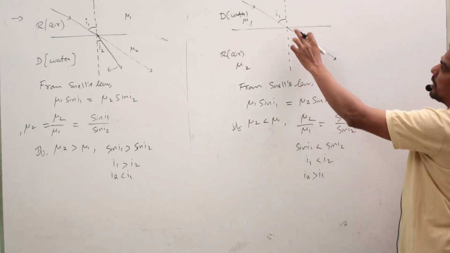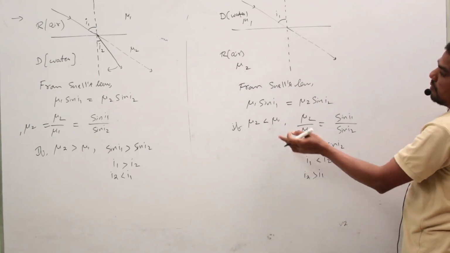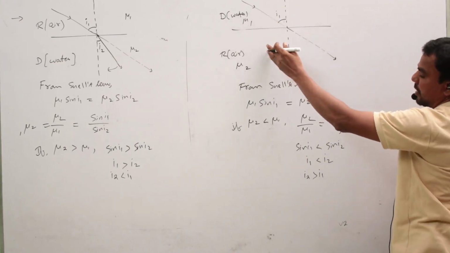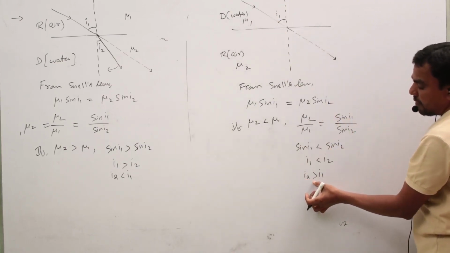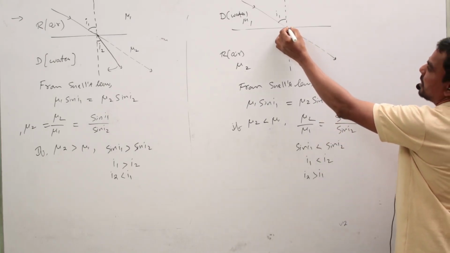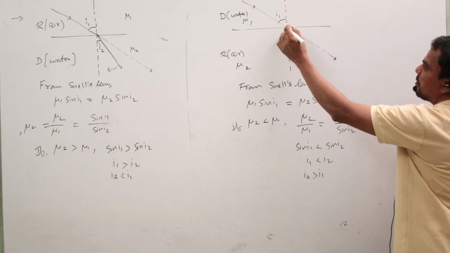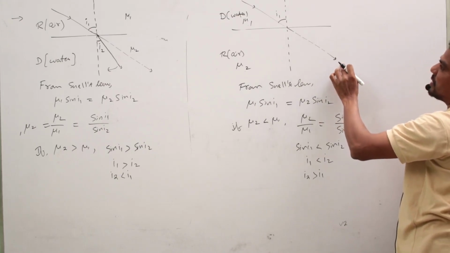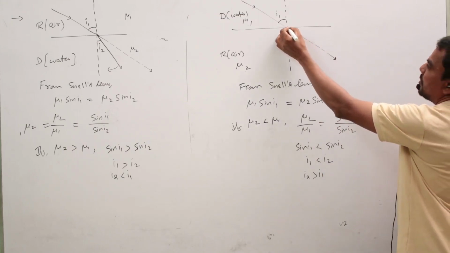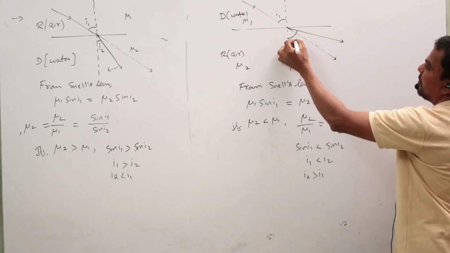I1 is the angle of incidence, I2 is the angle of refraction. So when a light ray comes from water to air, that means denser to rarer, the angle of refraction is always greater than the angle of incidence. So the refracted ray compulsorily bends away from the normal. This is the straight line path of the direction of incidence, this is the normal, and the angle is greater than I1. The refracted ray bends away from the normal. This is the angle of refraction.